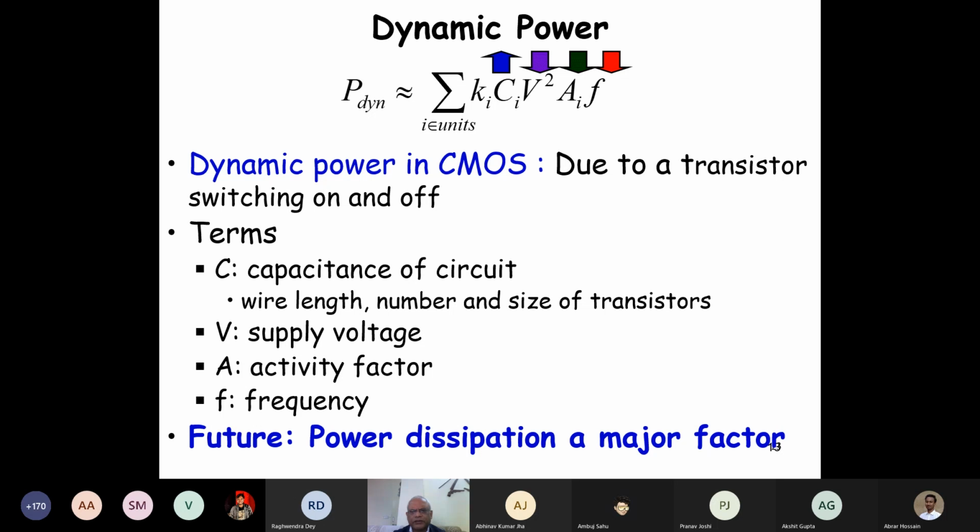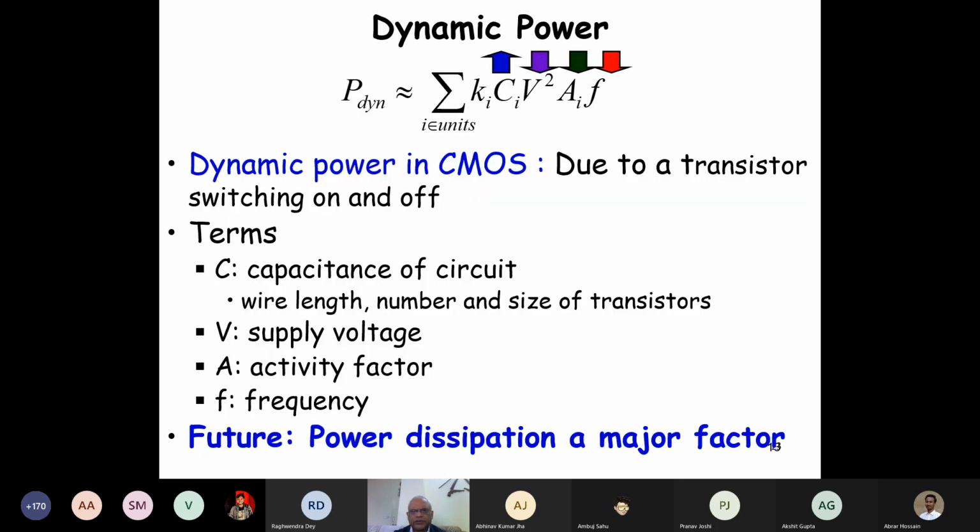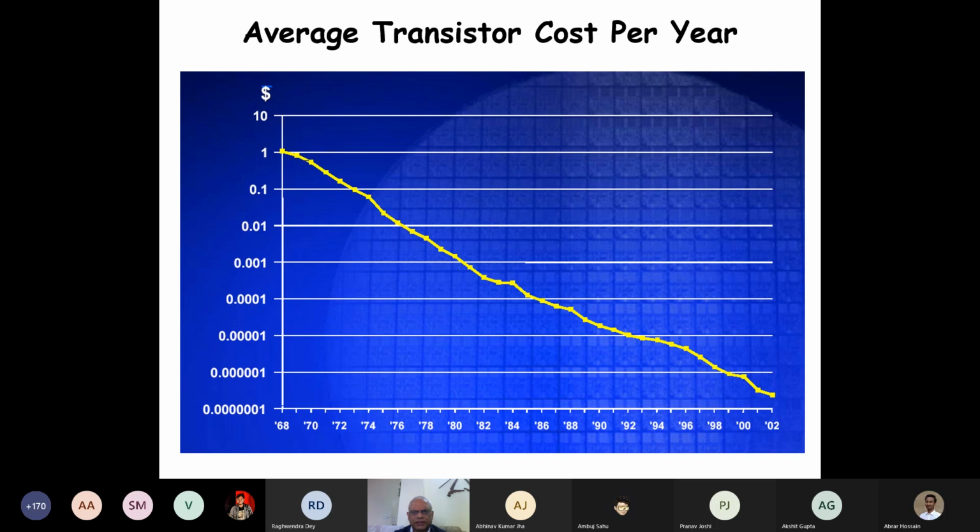And we said we'll show a video. Now over the years, if you watch here, okay, the animation is not appearing here. All these have become small, but the capacitance has really increased. And in future, power dissipation is a major factor. The cost of a transistor has reduced from about $1. We are talking of the transistor etched on the chip. $1 to one billionth of a dollar.